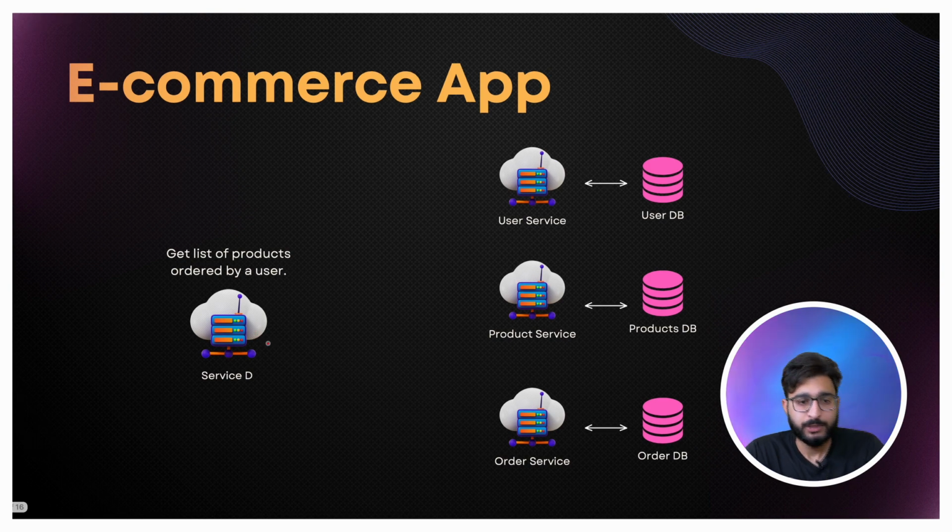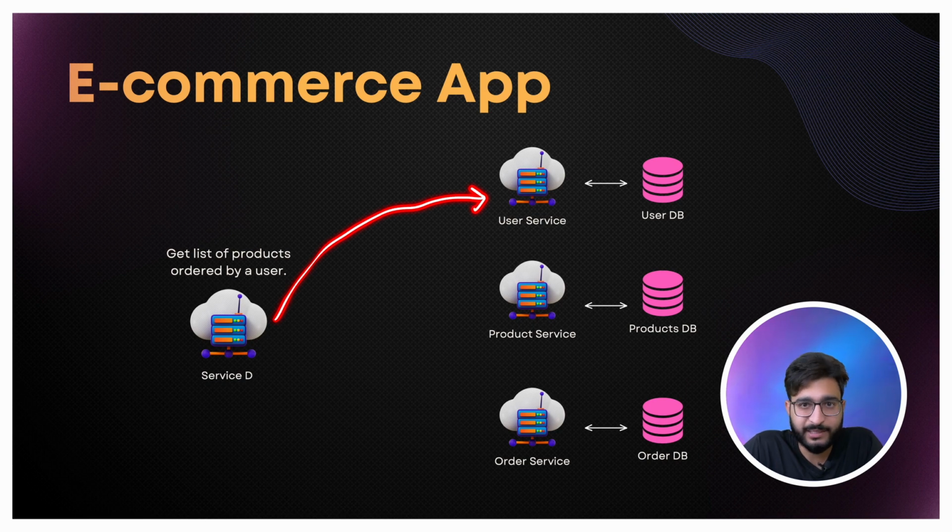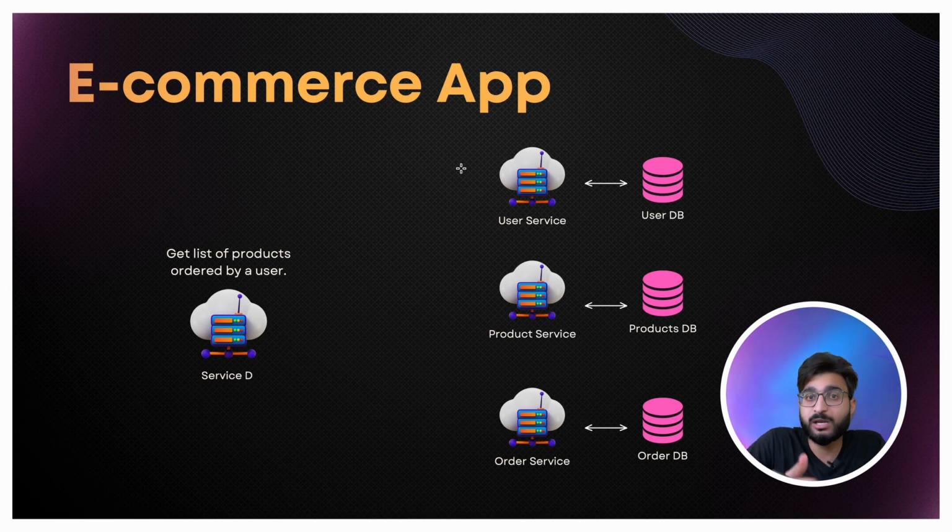Let's see that. Instead of calling this database directly, the user service takes care of the user data. So whatever details related to a user you want to get, you need to ask this service. You can't call this database directly. This scenario forces you to make a request call to this service, and that is completely fine. But you can't call the database directly. This is not allowed in microservice architecture. If we really want the details of the user, we will have to make a request call, so it will take another request call.